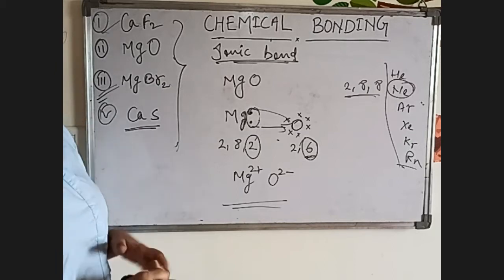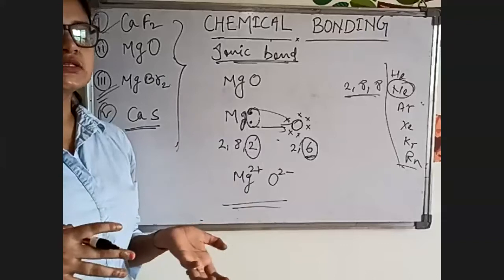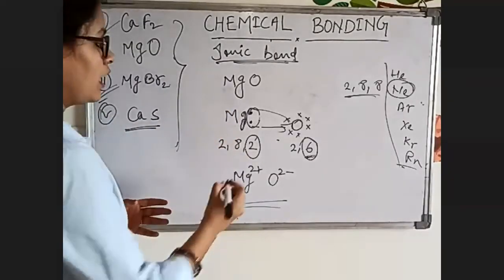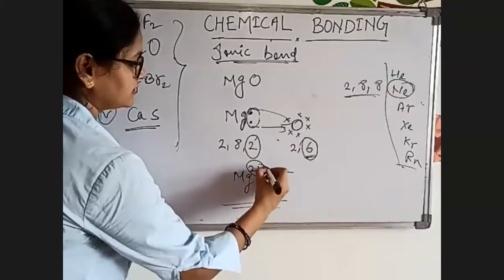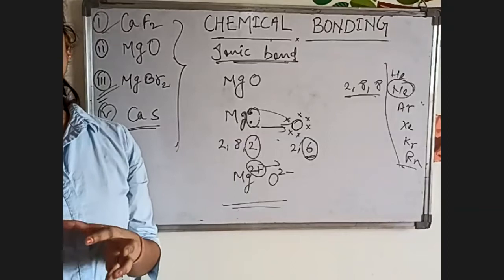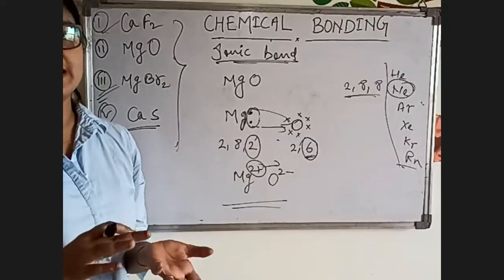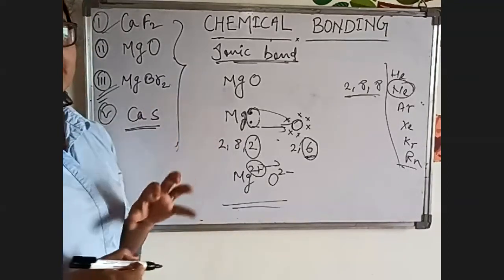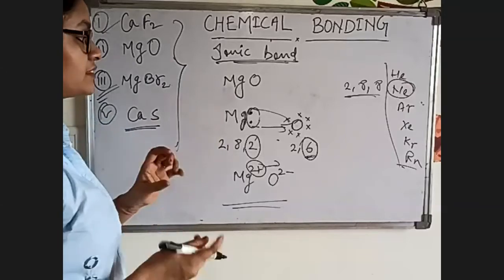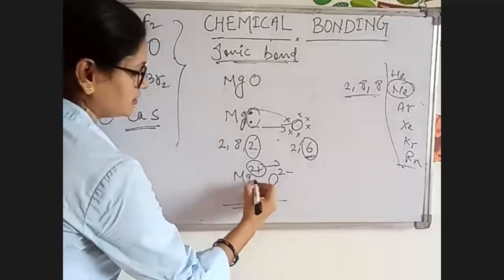Electrovalency. Now, next is electrovalency, a term which comes under ionic bonding. Whatever electrons are given and whatever electrons are taken, that will be known as electrovalency. In terms of ionic bond, why is it electrovalency? Because electrons are involved and charges are getting formed.